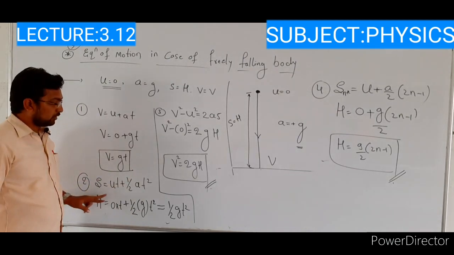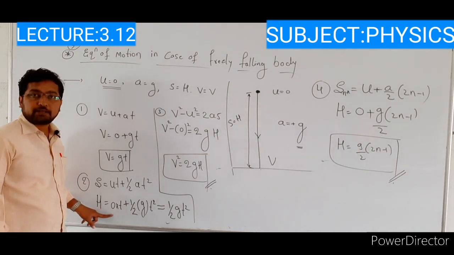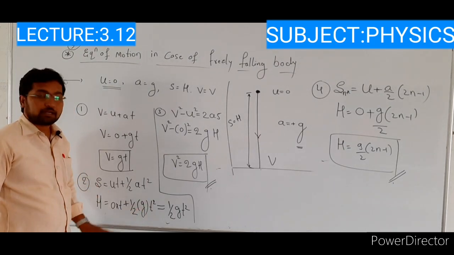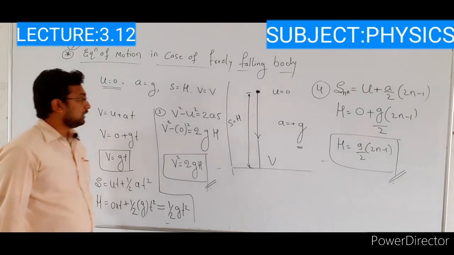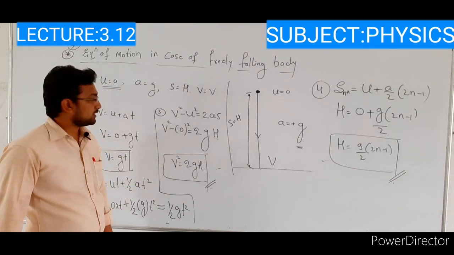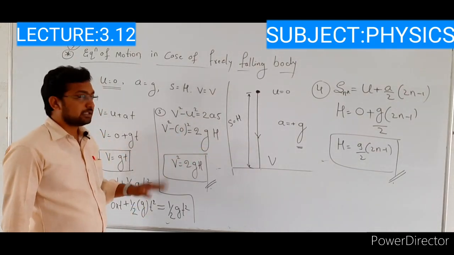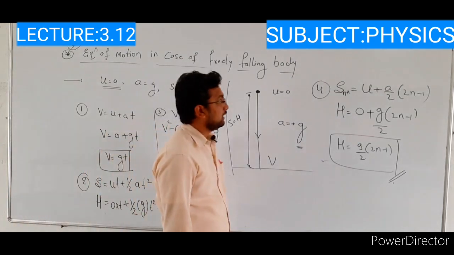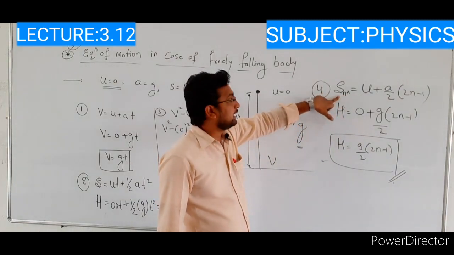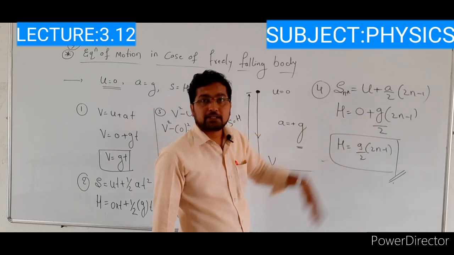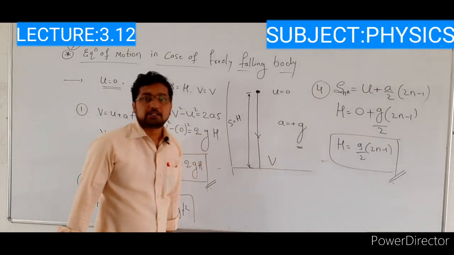The next one, s equal to ut plus half at square. Here s is nothing but h is equal to 0 into t, 0 into t is nothing but 0, plus 1 by 2 g into t square. Then height is equal to 1 by 2 g into t square. This is the second equation. And the third one is v square minus u square is equal to 2as. Then apply the condition here, v square is equal to 2gh. And the fourth equation, the displacement of the particle in nth second, is equal to u plus a by 2 bracket of 2n minus 1. Then the final expression is h is equal to g by 2 bracket of 2n minus 1.